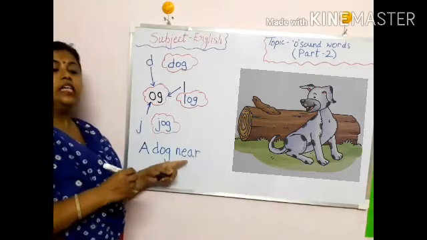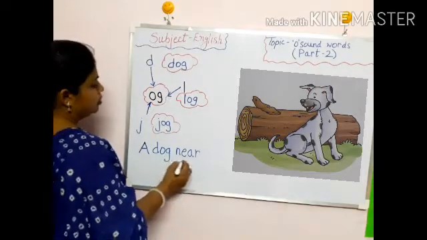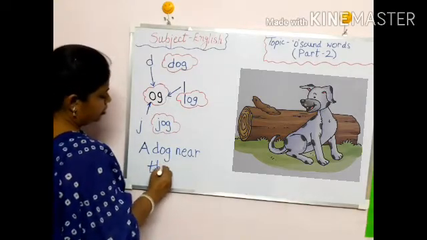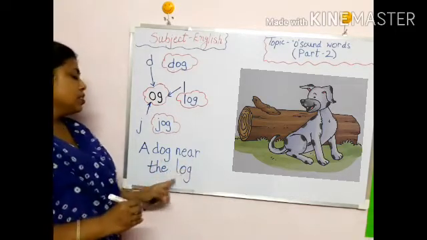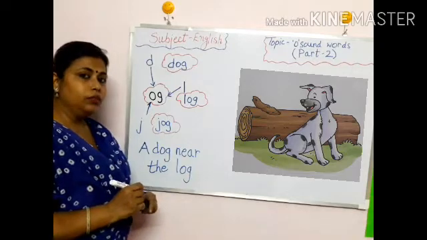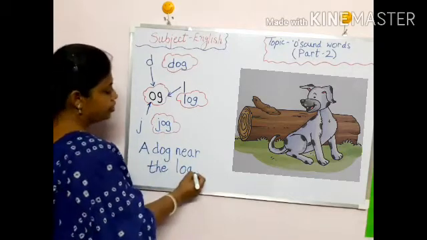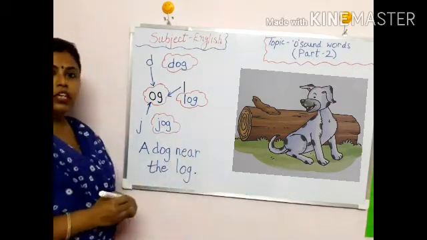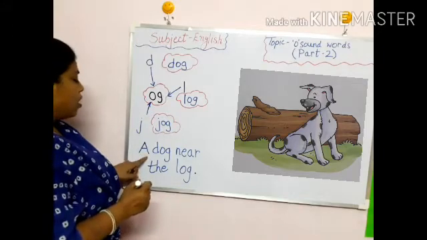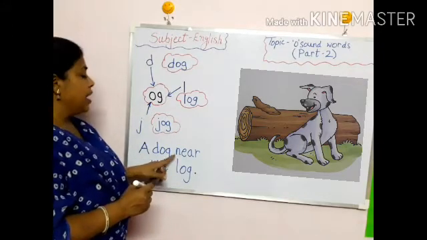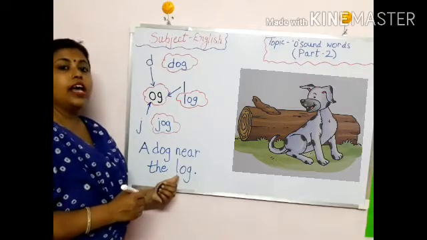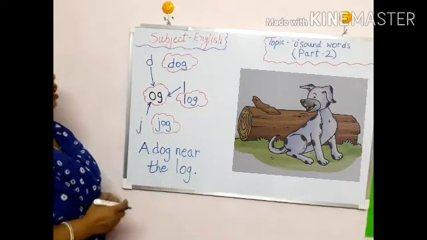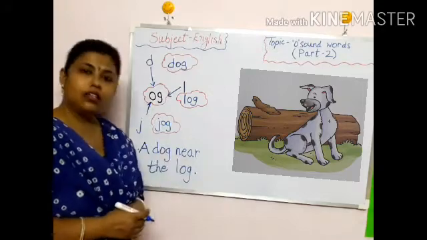We have done near. T-H-E, the. L-O-G, log. Now the sentence is finished. When a sentence is finished, we put a full stop. A dog near the log.